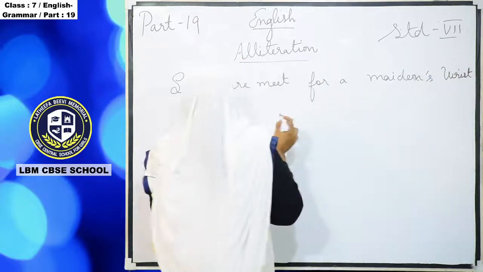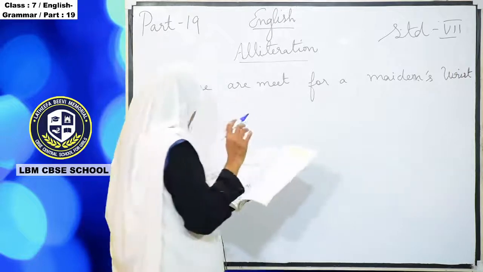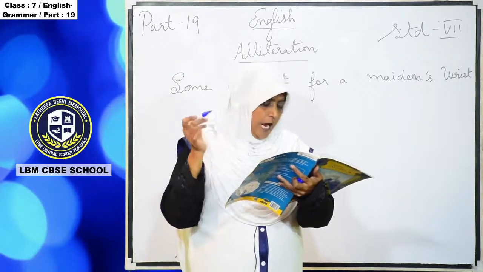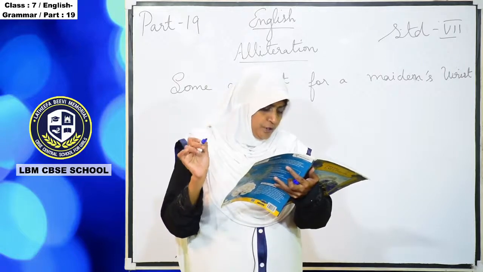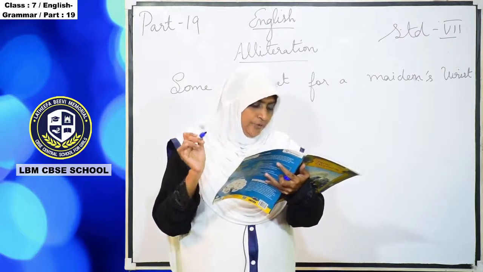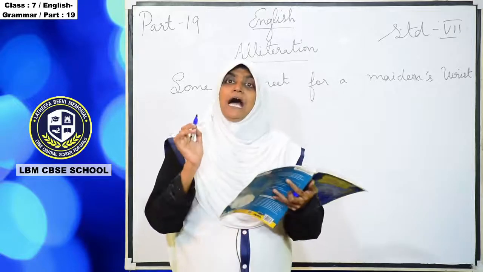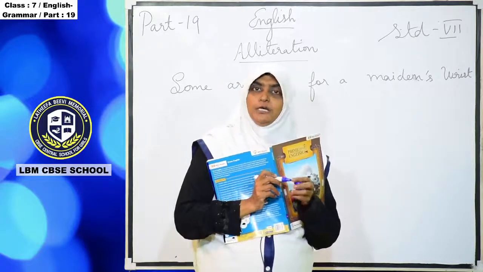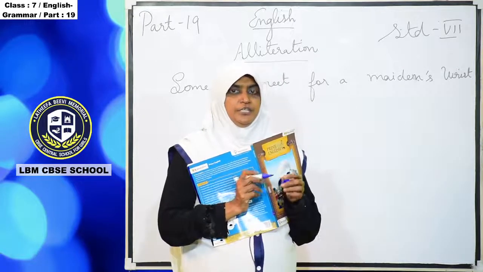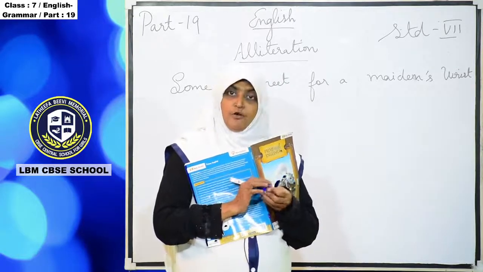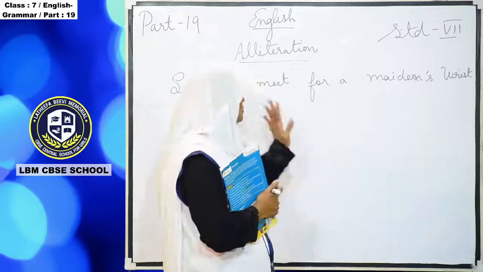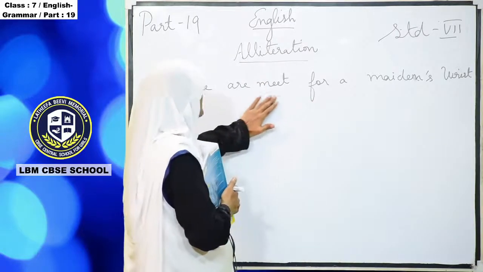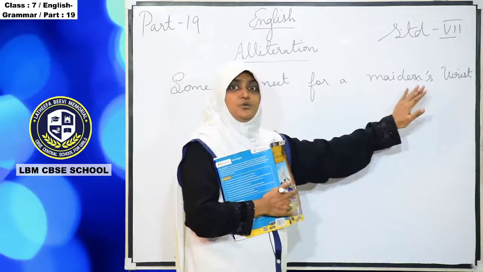Okay, so here in the above line there is a repetition of the M sound at the beginning of two words that are close to one another. This is an example of alliteration. So what is the topic we are learning now? Alliteration. Now we have seen the sentence: Some are meet for a maiden's wrist.